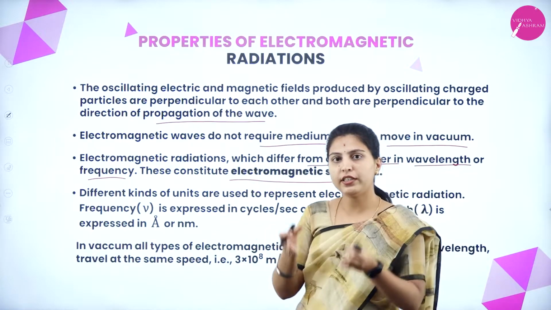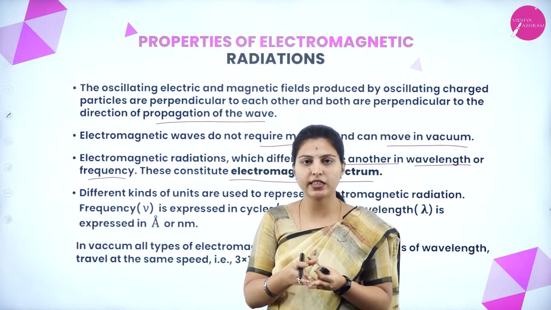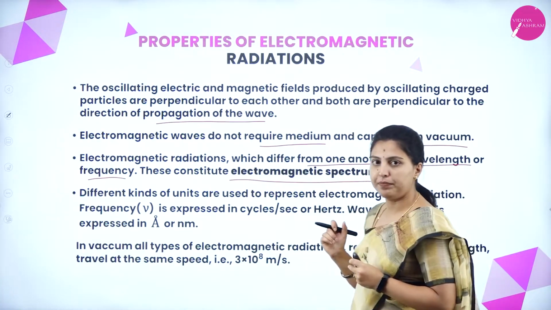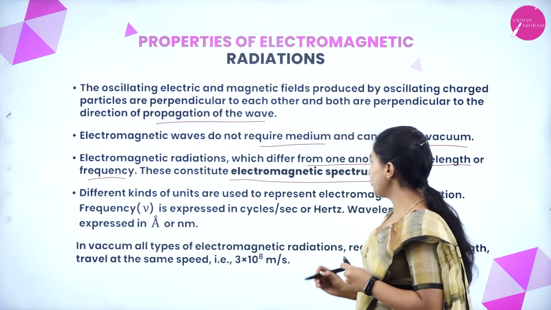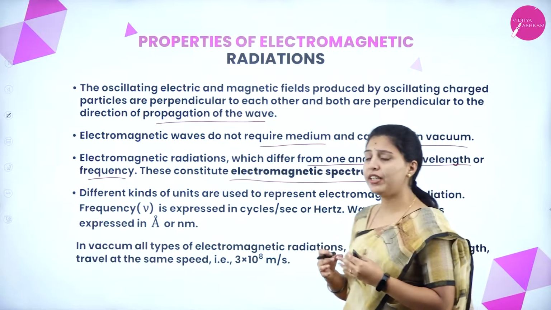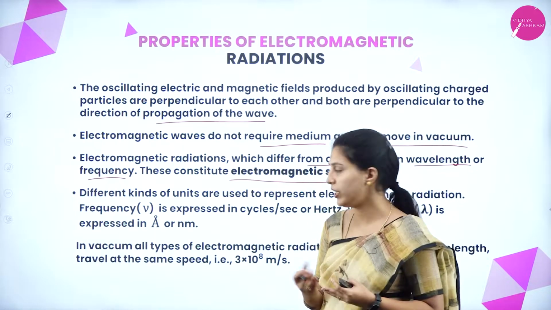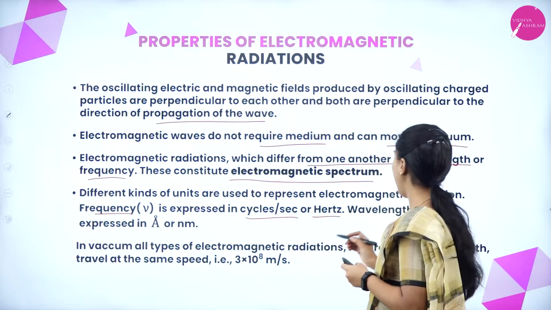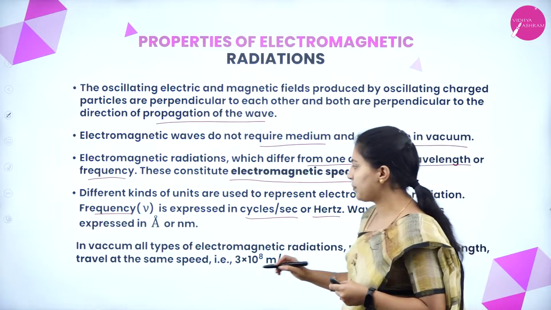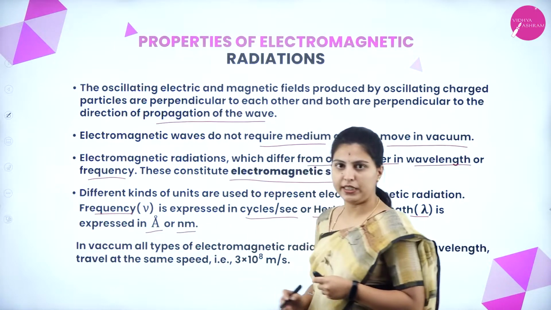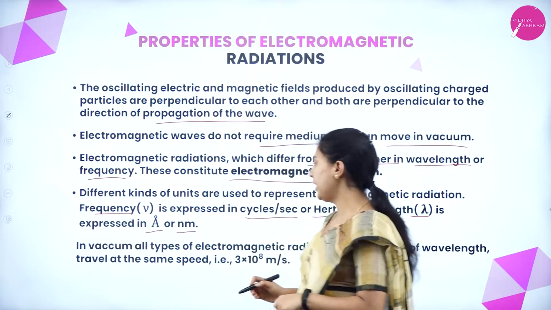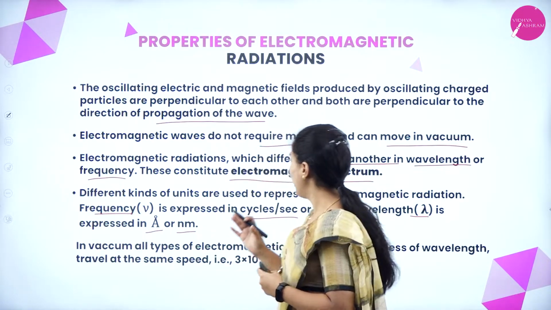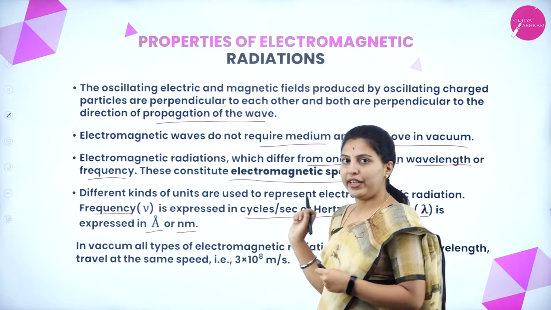So overall, all the different kinds of wavelengths and frequencies of radiation constitute the electromagnetic spectrum. Different kinds of units are used to represent electromagnetic radiation. Frequency is expressed in cycles per second or hertz, and wavelength, that is lambda, is expressed in angstrom or nanometer. Angstrom is 10 to the power of minus 10 and nanometer is 10 to the power of minus 9. So these are the different kinds of units used for electromagnetic radiation.